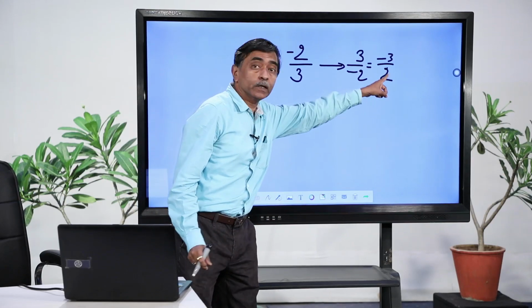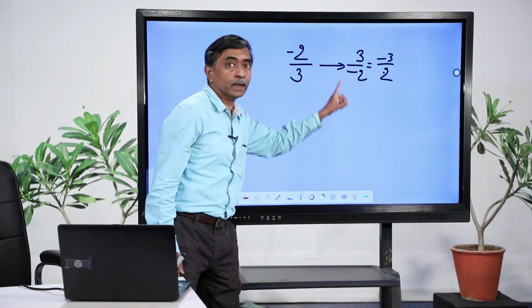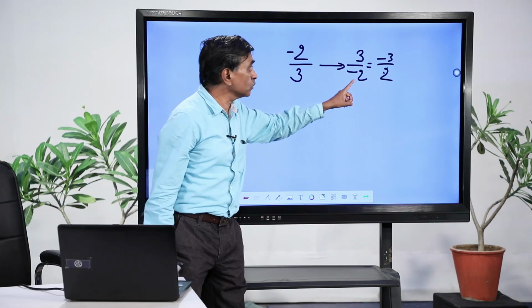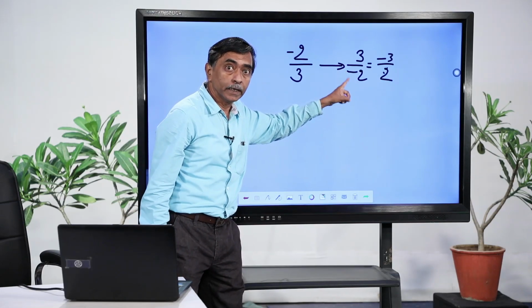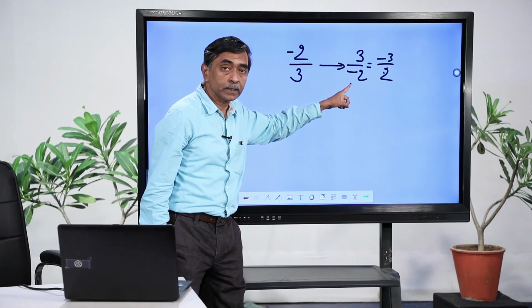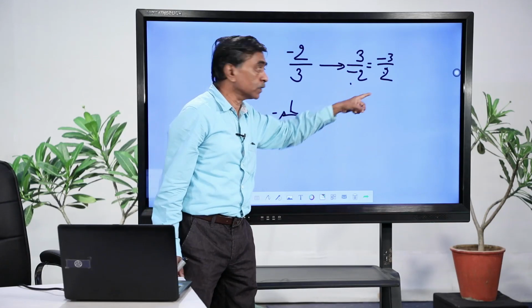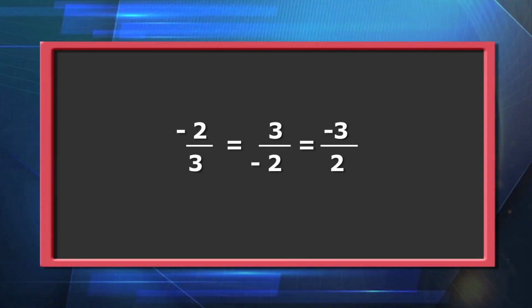How did I get this particular thing? I multiply numerator and denominator by minus 1 because I want this in the standard form. This is not in the standard form. A negative integer is appearing here. So, to make this positive, I multiply both of them by minus 1 and I get this. So, this is the reciprocal of it.